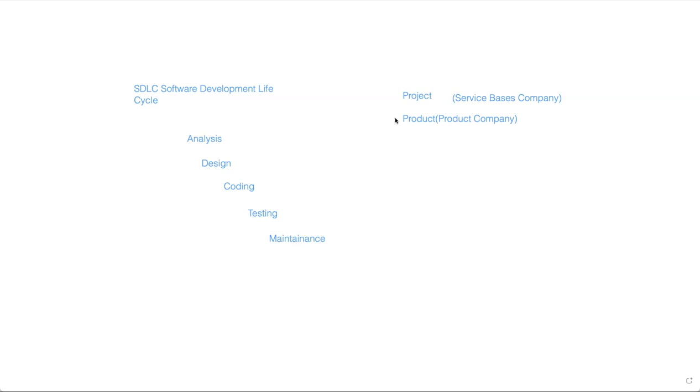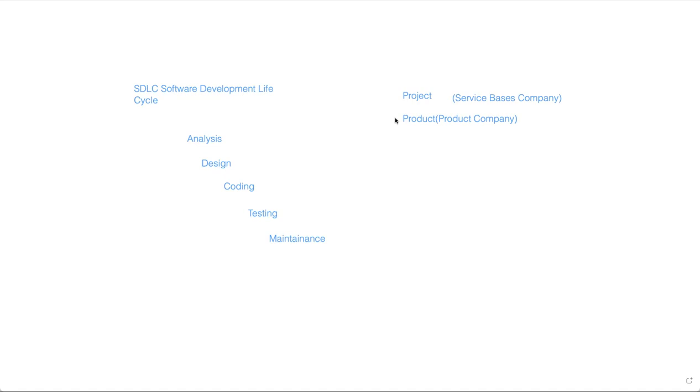So, as I said, there are two types of companies. One is service-based companies and one is product-based companies. Service-based means whoever implements the project, they are called service-based companies. And product, as I said, is like a ready-made garment, something like that, and that is treated as a product-based company.